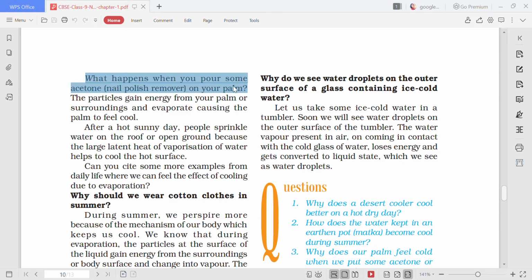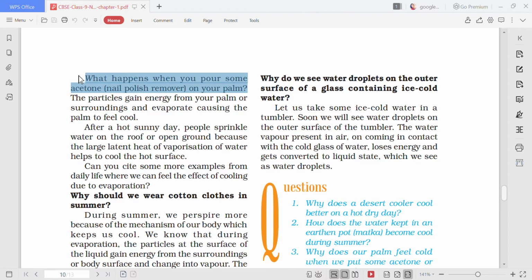Now, why do you feel this coolness? The reason is, as soon as you put nail polish remover on your palm, it takes the heat from your palm and gets evaporated. So because the heat has been taken from your palm, you feel cold.